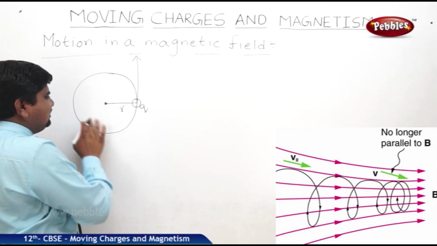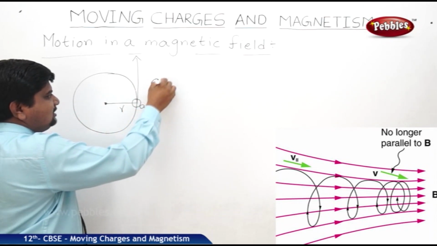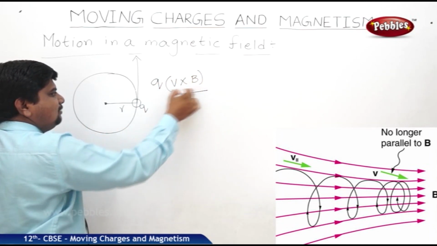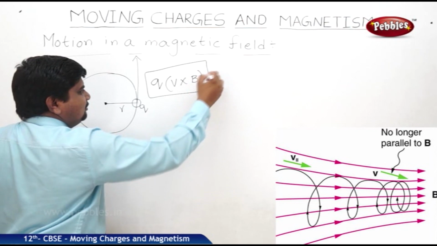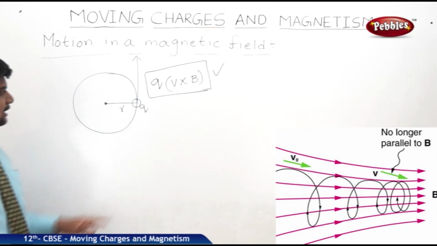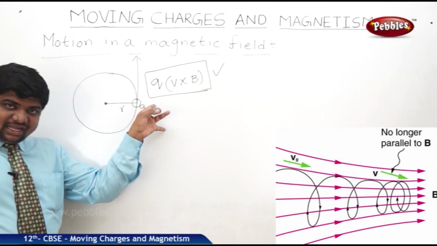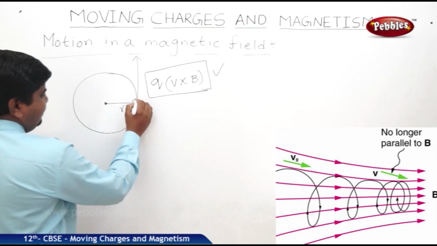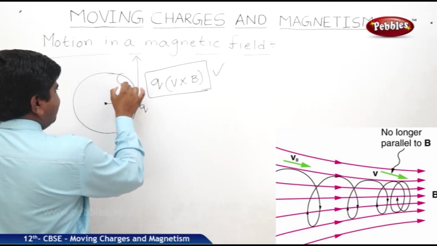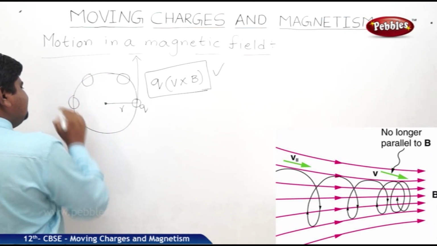Whenever the centripetal force is not acting on the charge, and velocity and magnetic field are perpendicular to each other, then we can write this equation. But a centripetal force is continuously acting on the charge. That's why the charge, instead of taking the straight direction, at one time will be here, next time here, next time here.